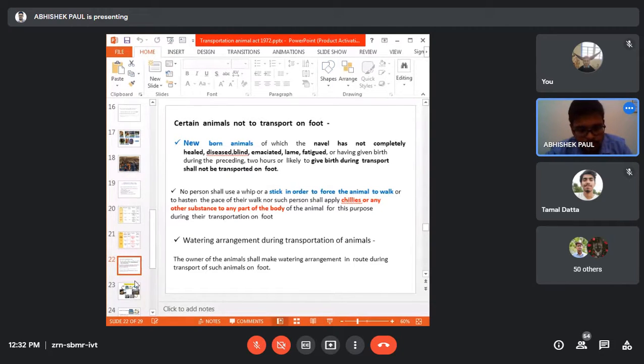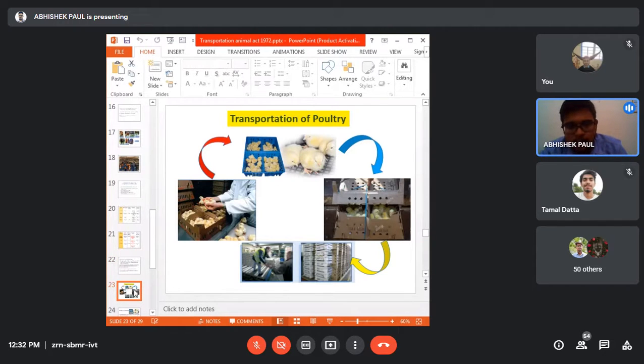So this is up to today's class. In the next class, I will be explaining the transportation of poultry. Transportation of poultry is also very important and very practical. If you are a veterinarian, you should have some idea about the transportation of poultry. Poultry means chick, grower, or the adult one. How to transport poultry from one place to another, this chapter I will explain in the next class.